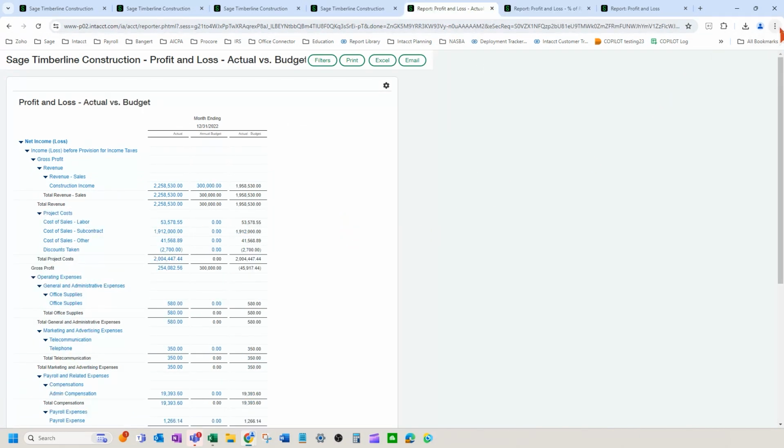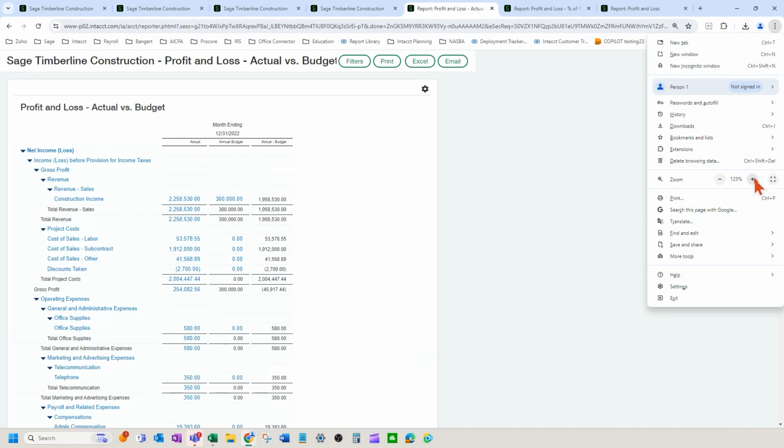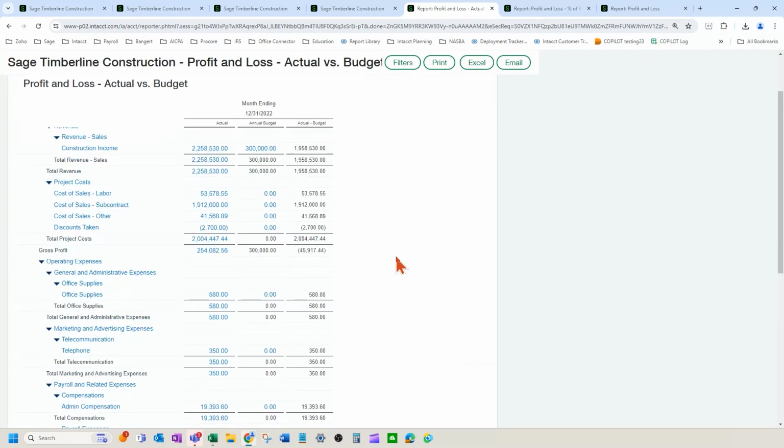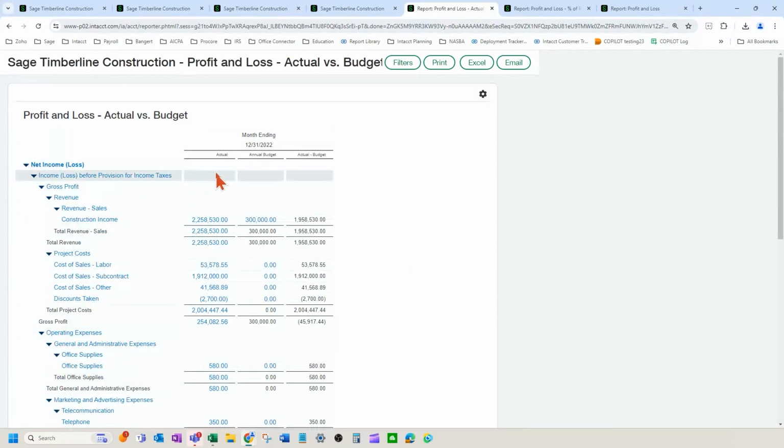So if your company, I'm going to blow this up a little bit here, budgets your revenue, your costs, your gross margin, and all of your operating expenses, you can do an actual versus annual budget or actual versus monthly budget and do a difference column here. So this one's useful to see, okay, how much more do I need to bill, or how much more revenue do I need to hit my goal for the year, right?